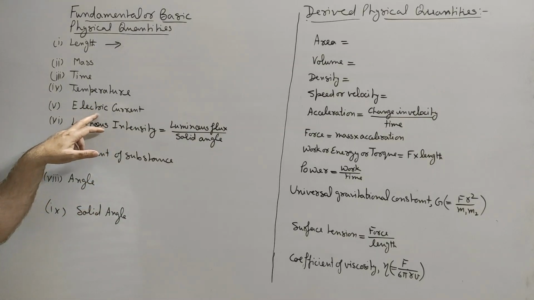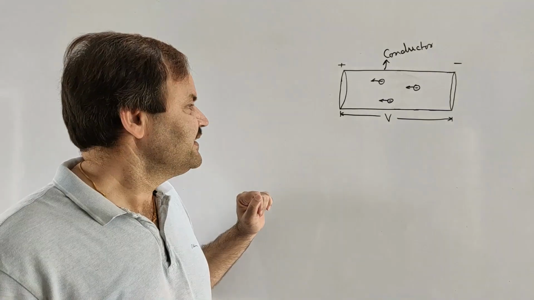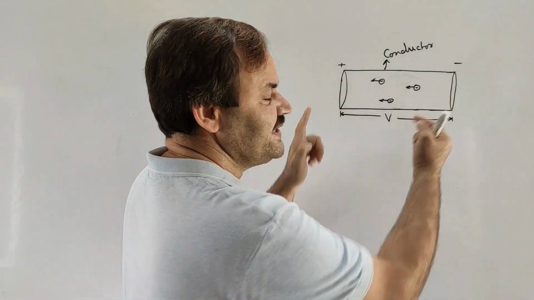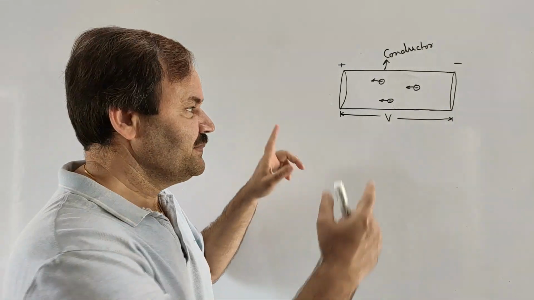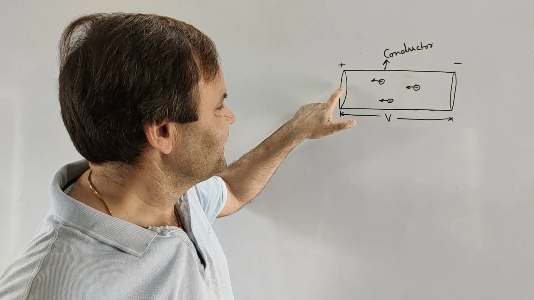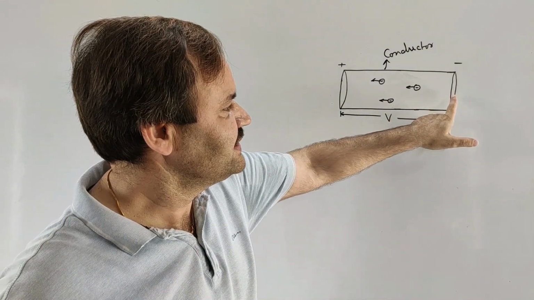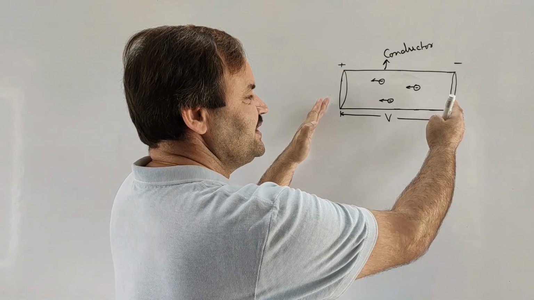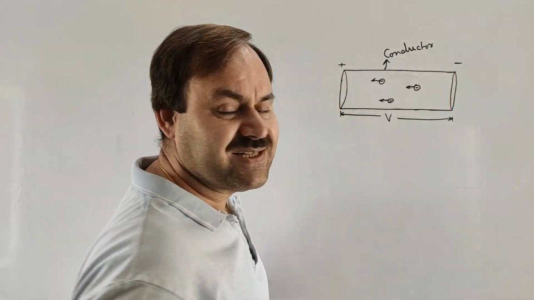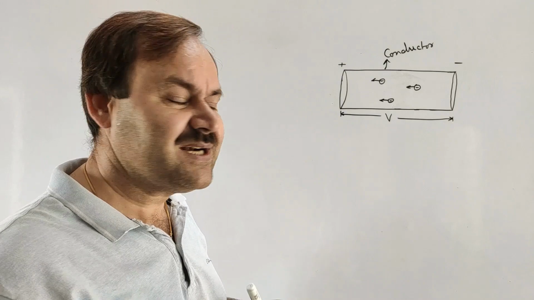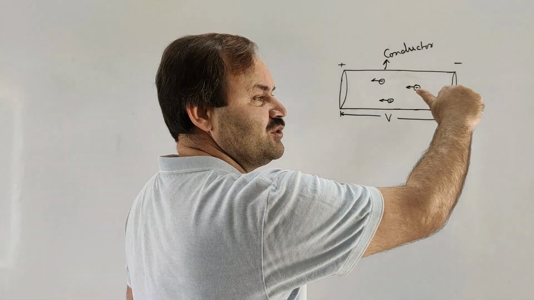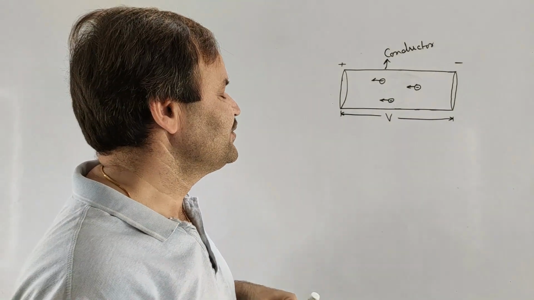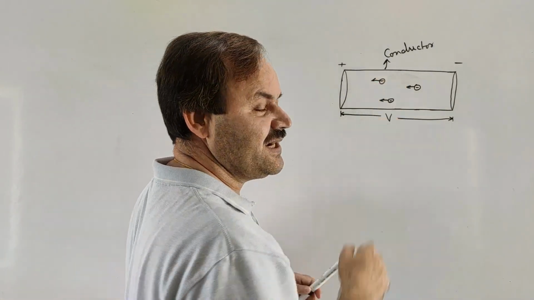So next is electric current. To define electric current, let a potential difference V be applied across the ends of a conductor. It means we have connected one end of the conductor to the positive terminal of a battery and its other end to the negative terminal of the battery. This potential difference will establish an electric field within the conductor, and that electric field will exert force on the charges present within the conductor, and the effect of that force will be only on free electrons.